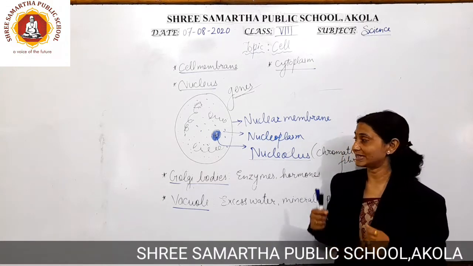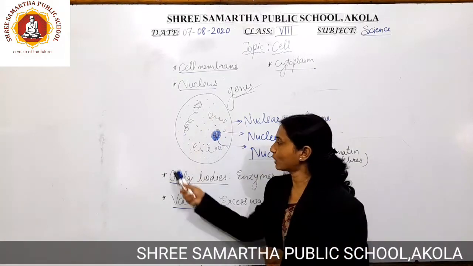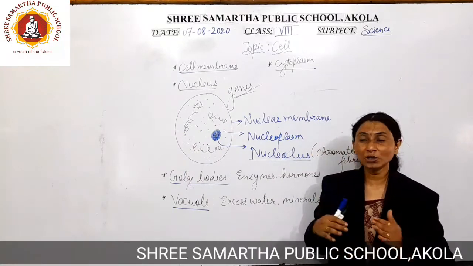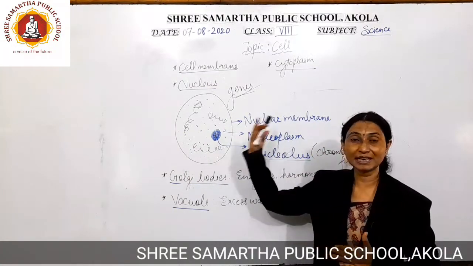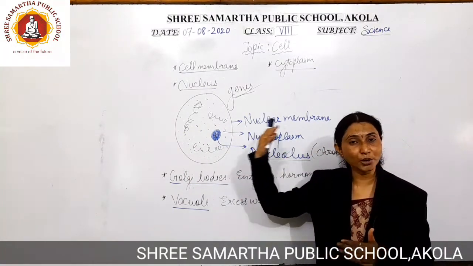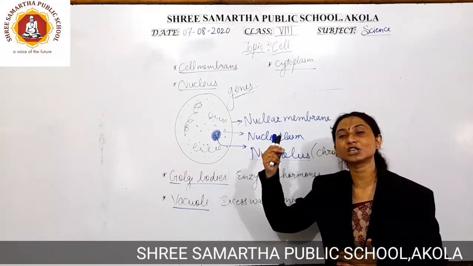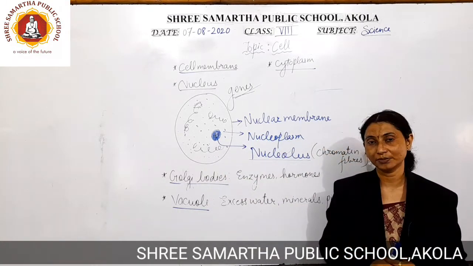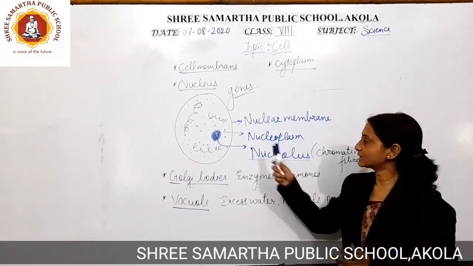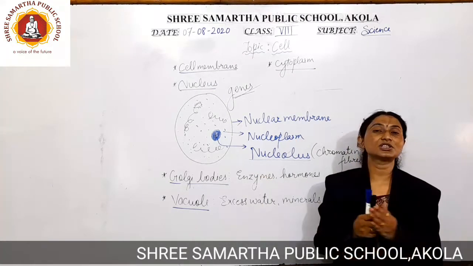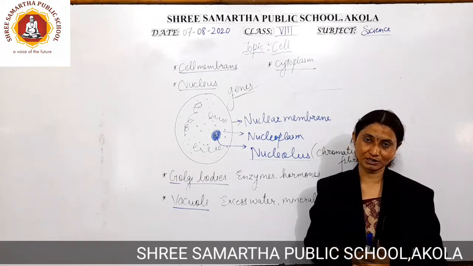So in short, we can say that the nucleus is going to have a particular nuclear membrane which is going to surround the nucleus, it is going to protect the nucleus and the organelles which are present inside the nucleus. Second important thing is the nucleoplasm, which is going to act just like cytoplasm.